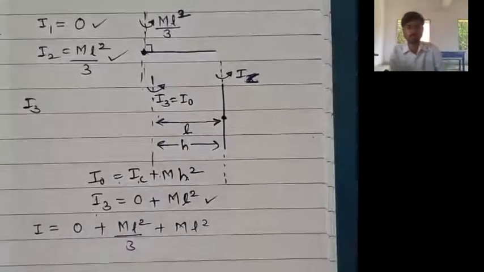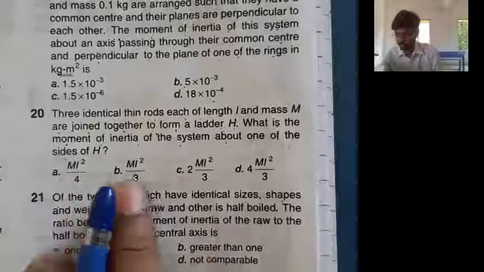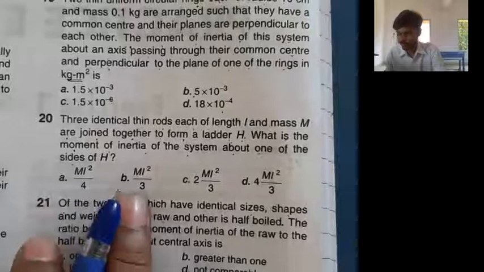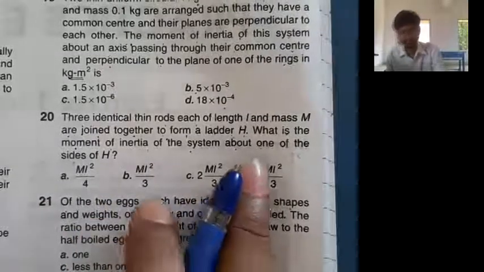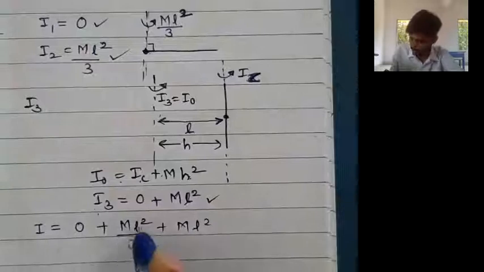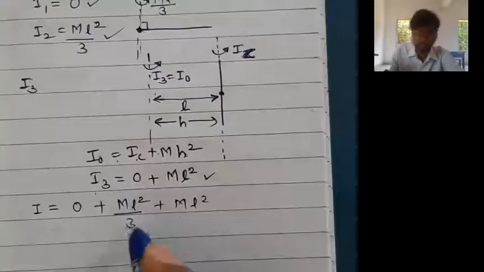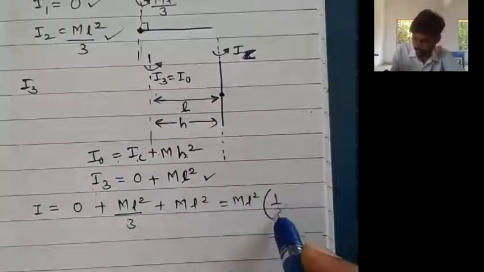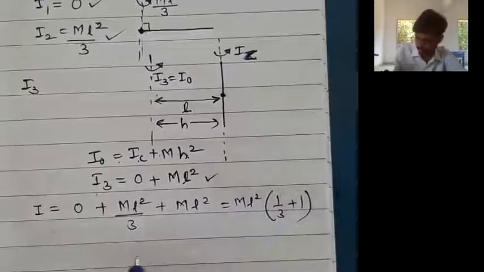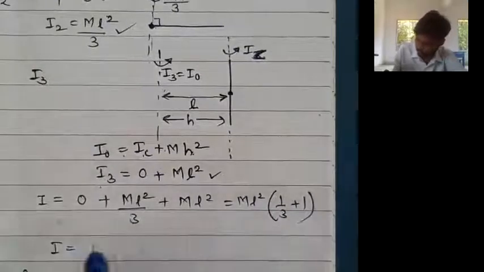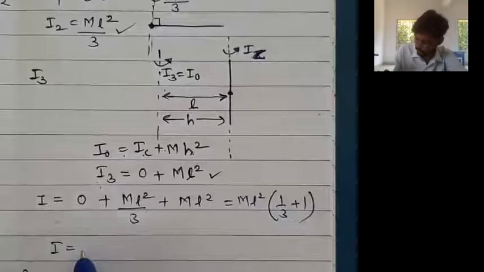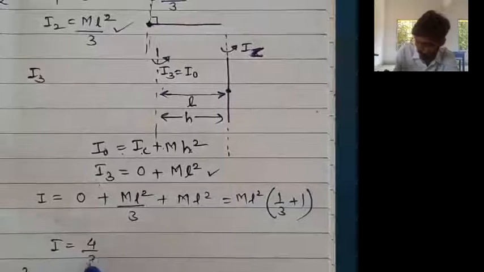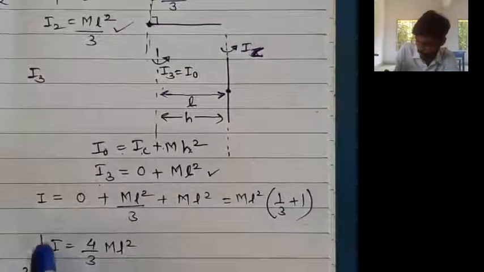Now let us look at the options. We have to find the complete answer. So ml square by 4, ml square by 3, 2 times ml square by 3 or 4 times ml square by 3. Let's see. ml square by 3 plus ml square. So you can take ml square common. In the bracket, 1 by 3 plus 1, that is 1 plus 3 upon 3, that will be 4 by 3 ml square. So this is going to be the correct option.